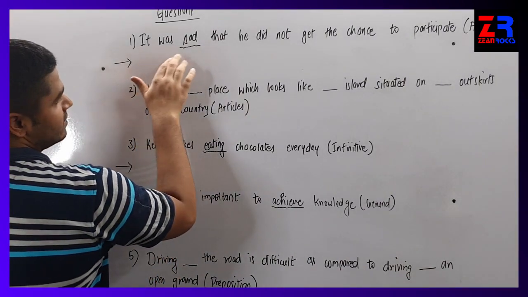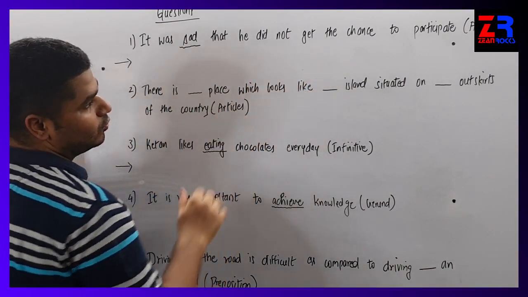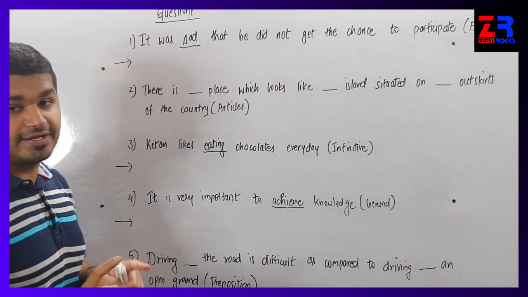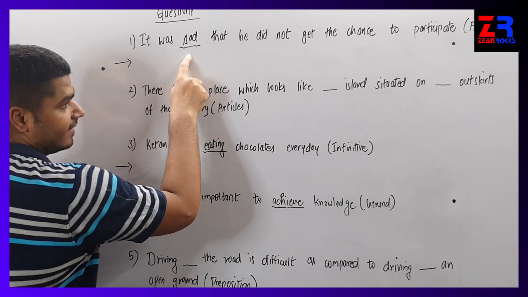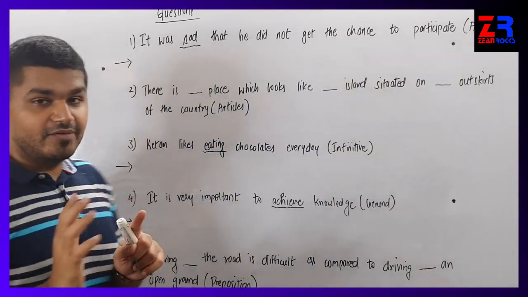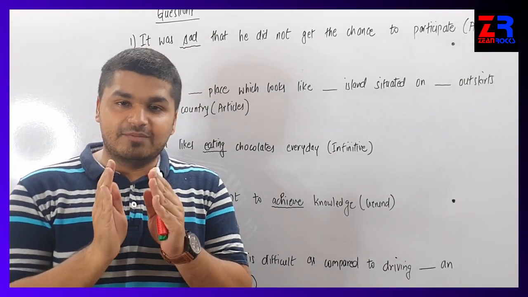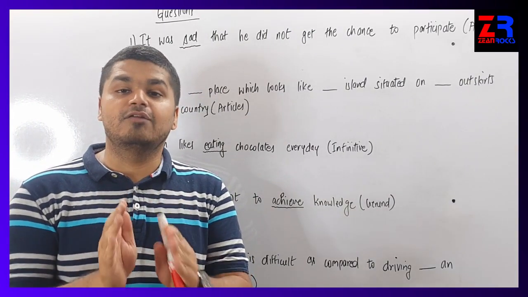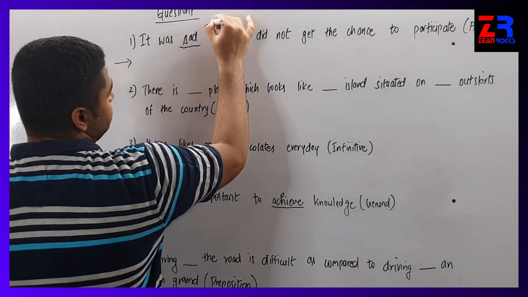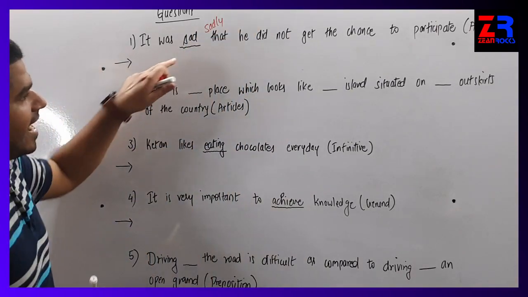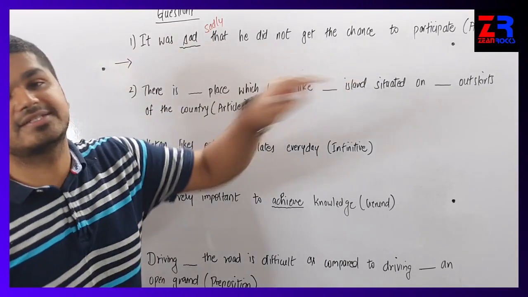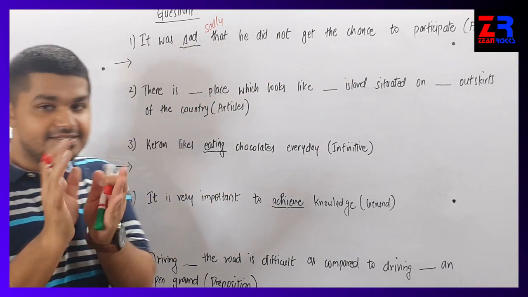The question is: it was sad that he did not get the chance to participate. The word underlined is sad, and we have to convert this into adverb form. Remember the adverb table we had done. For adverb, we just add "ly" to the word. So sad will become sadly. We have to use the word sadly and rewrite the sentence, changing the sentence a little bit.